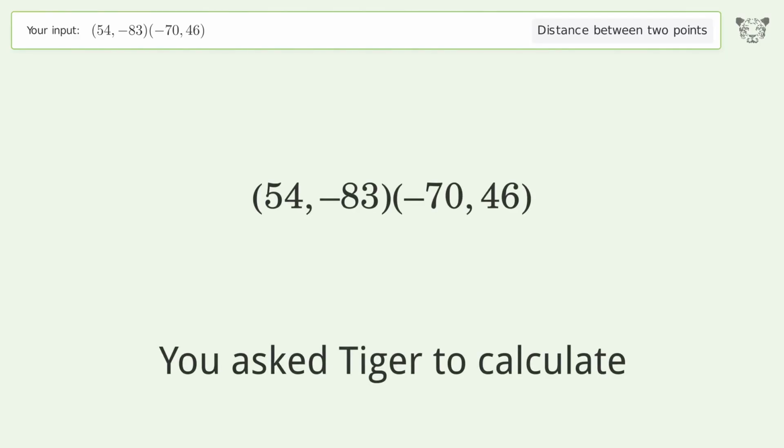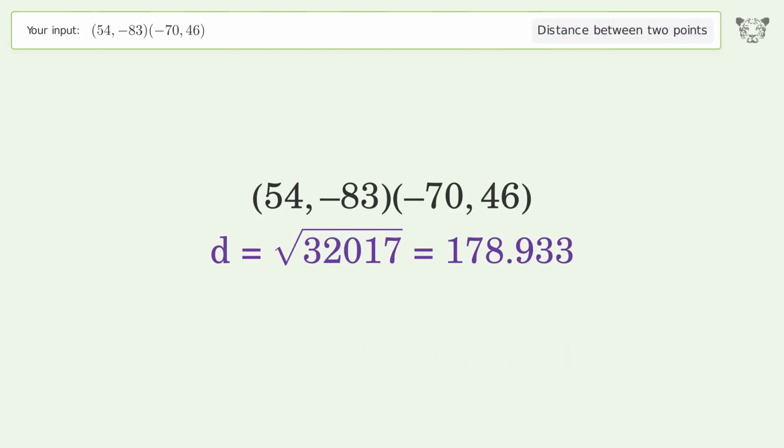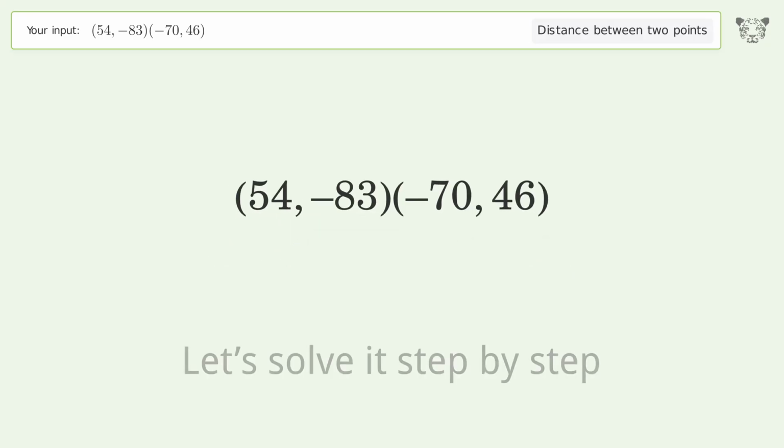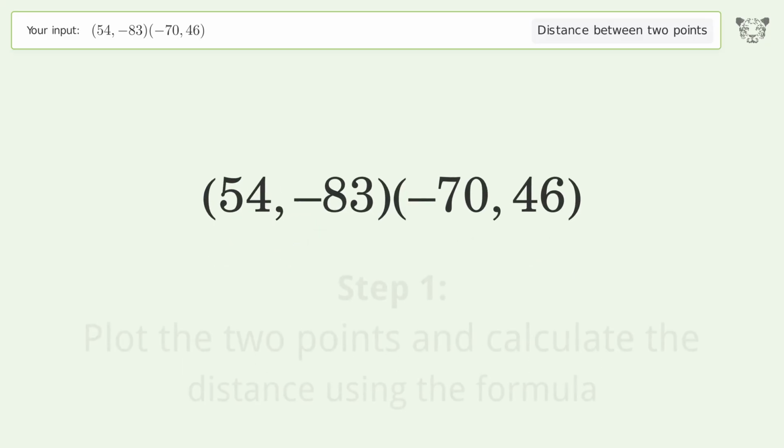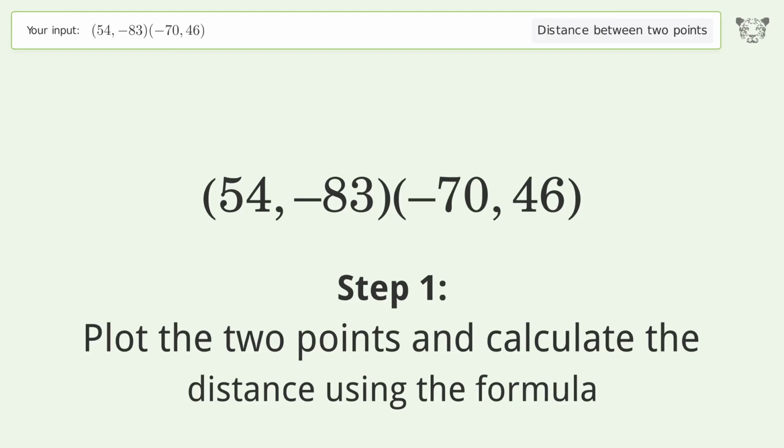You ask Tiger to calculate. This deals with the distance between 2 points. The distance between the 2 points is the square root of 32,017 or 178.933. Let's solve it step by step. Plot the 2 points and calculate the distance using the formula.